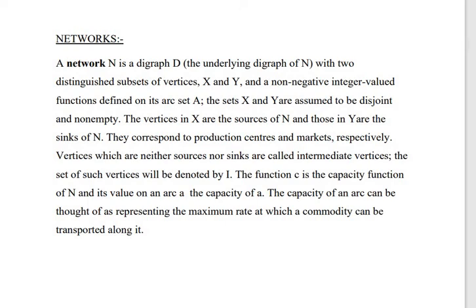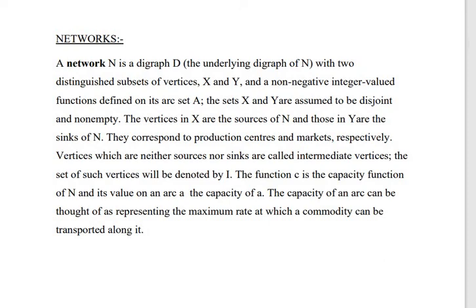A network N is a digraph D, which is an underlying digraph of N, with two distinguished subsets of vertices X and Y and a non-negative integer valued function defined on its arc set A. The sets X and Y are assumed to be disjoint and non-empty. The vertices in X are the sources of N and those in Y are the sinks of N. They correspond to production centers and markets respectively.